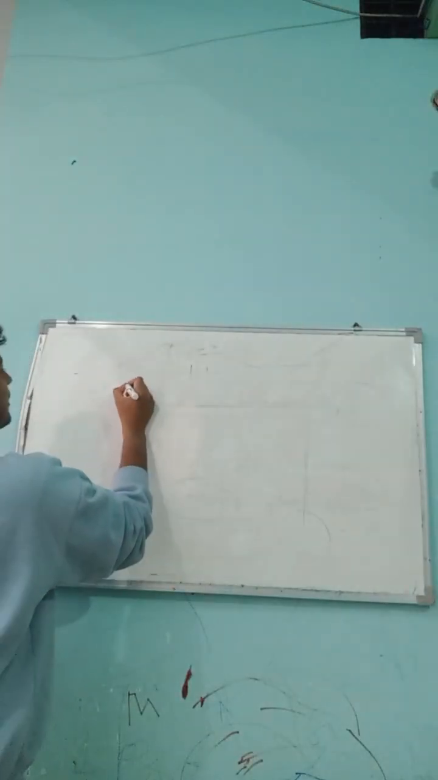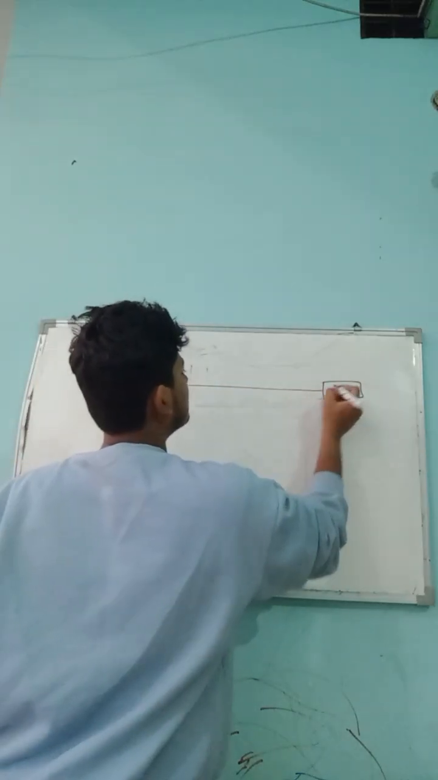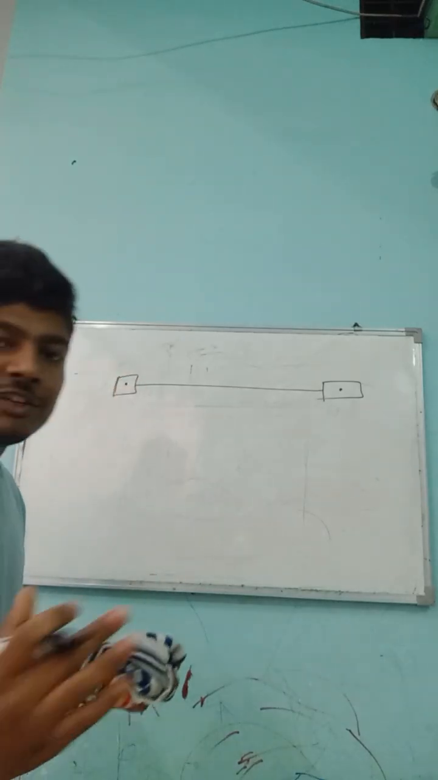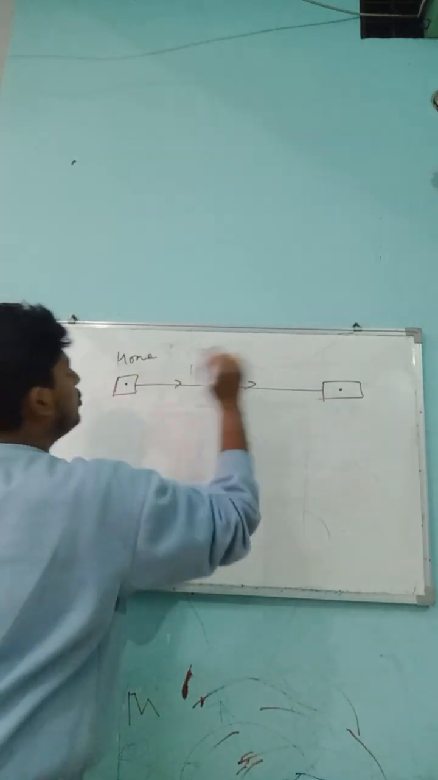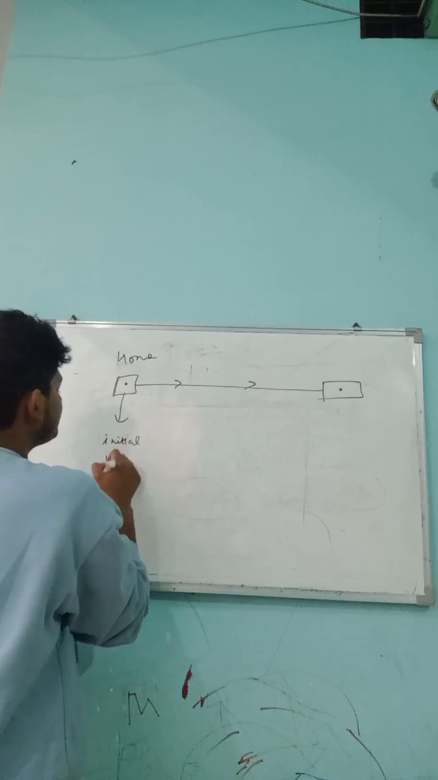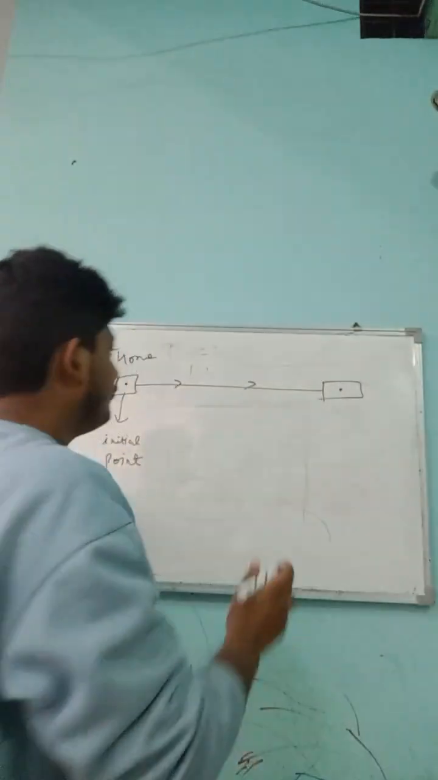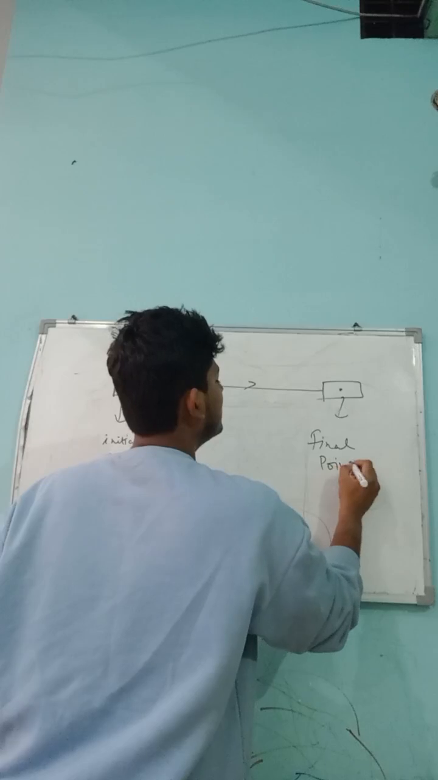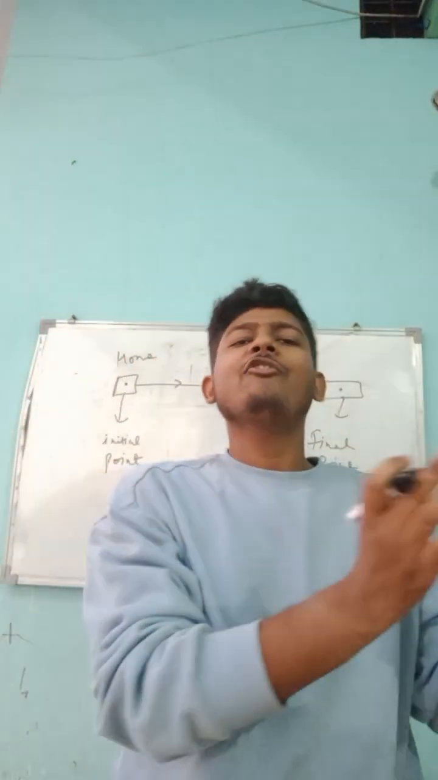Let's imagine this is your home. You went to the school, students. So where does the journey start? The journey starts from the home. So home is the initial point. The initial point is where the journey starts, and the final point is where the journey ends. This is the final point. So what is displacement? The shortest path between the initial and final point.